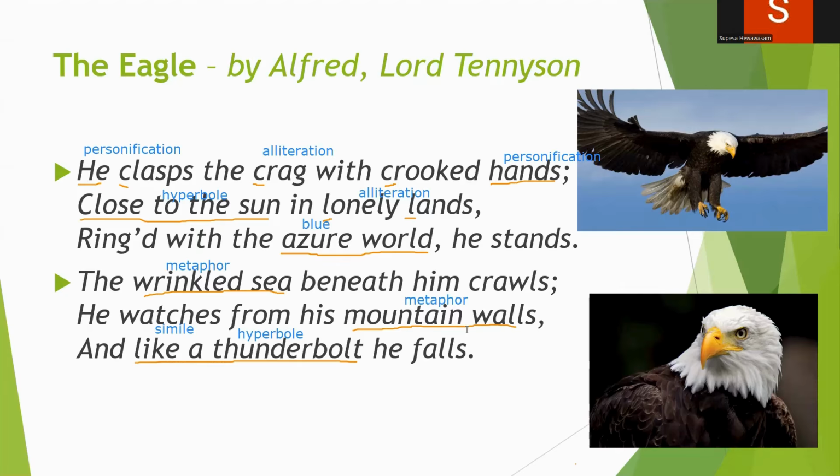It's rhyming, right? A, B, B, B. Hands, lands, stands, crawls, walls, falls. I didn't underline that, but you also can underline it and write the rhyming scheme. So this is the final analysis of the poem.